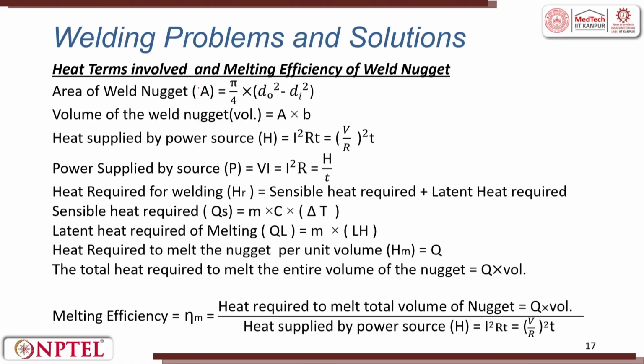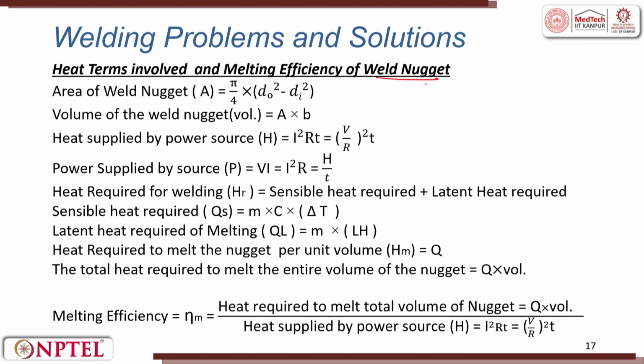So, next let us talk about resistance welding. In resistance welding we have weld nugget. In arc welding we had weld bead. So, here heat terms are involved in the melting efficiency of weld nugget. As we might have discussed in the previous lectures, weld bead refers to the only visible line that is deposited, when metal is created and when the welding of two pieces is getting into action.